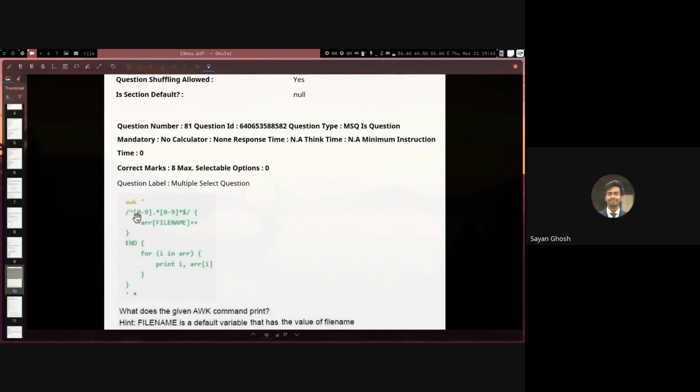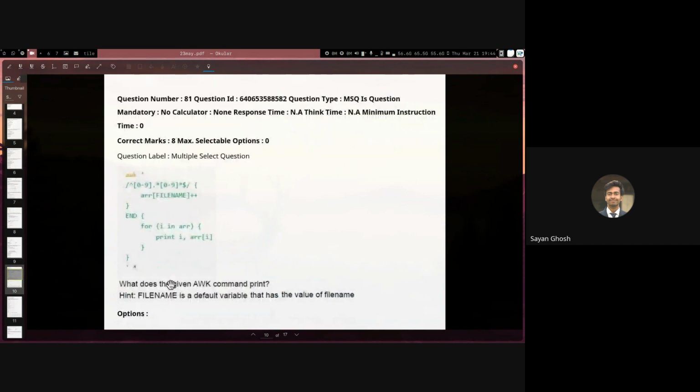So what this means is any line that starts with a digit. It may end with a number, it may not end with a number, it may not have anything else also, it should just start with a digit. For all those kinds of lines, we are simply incrementing the value of this array in the key, which is FILENAME. So what is FILENAME? FILENAME is also an inbuilt awk variable that stores the name of the file that it is currently iterating over. So we can obviously give multiple files to awk, right?